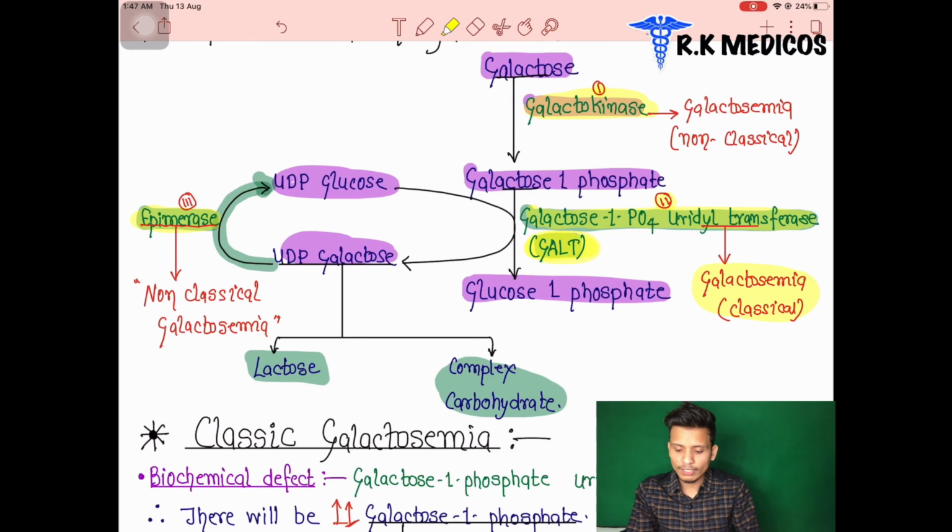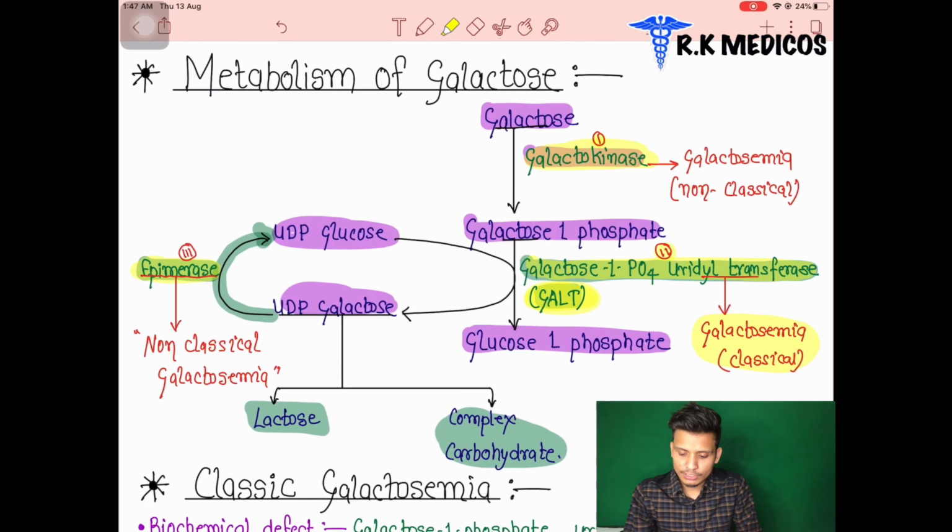Next, let's see what happens in non-classical galactosemia. The enzyme that is deficient is galactokinase. In this case only galactose increases in the blood, not galactose 1-phosphate. Galactose 1-phosphate is more toxic than galactose, so it produces more severe galactosemia. Production of galactose 1-phosphate leads to classical galactosemia, which is more toxic than non-classical galactosemia.